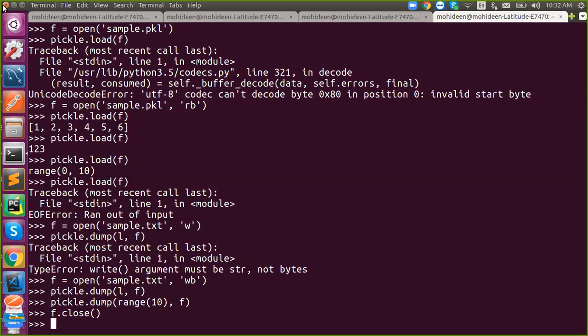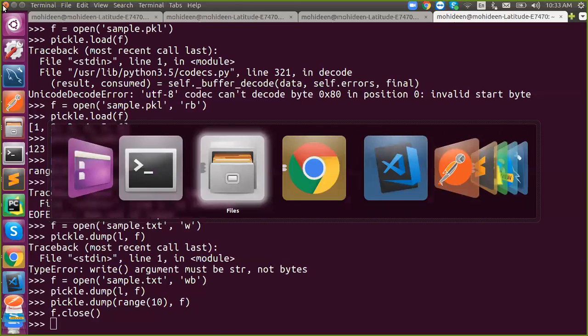Any doubts in it? So I told you why we need this also. Hope you get it. Why do we need pickle or these kinds of storage? Because of Python objects. If you define a Python object in Python code, it is static. If you want to modify it, it will be temporary. It won't be stored permanently. If you want to use the same object in another module, it is not possible. You can read it, but you won't be able to modify it. If you want to modify, what to do? You need to... understand what I'm saying.